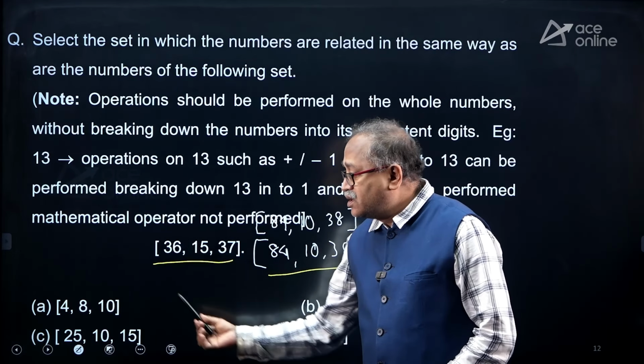Okay. So, what I can do over here, 36, 15 and 37, but some hint is given over here. These conditions are very common, you are aware of it. So, how do I get this number? 36 and then 15 and 37. Can you establish the relation over here?